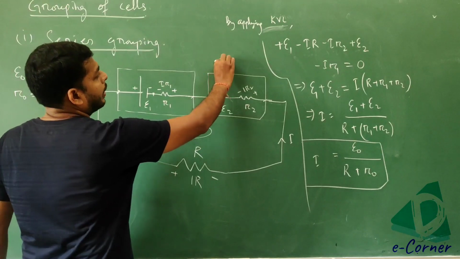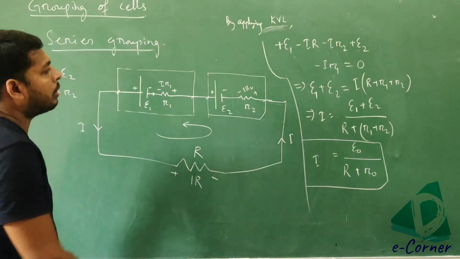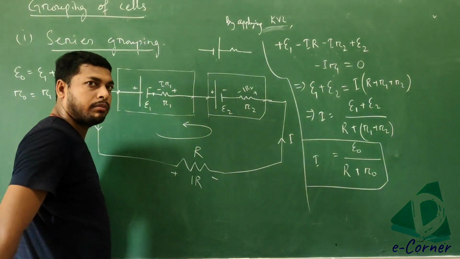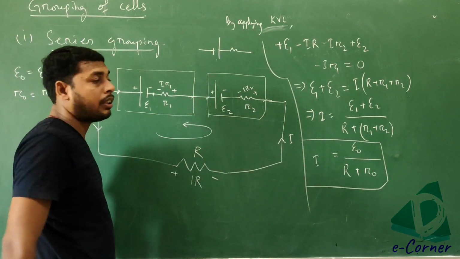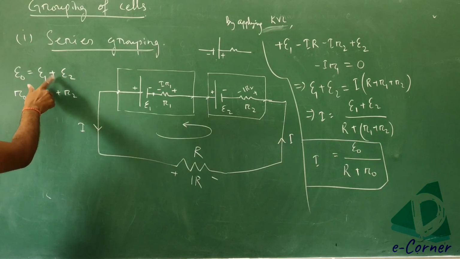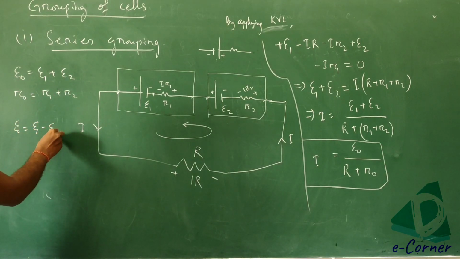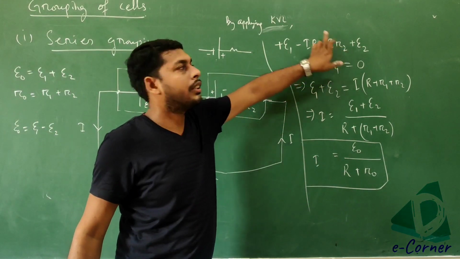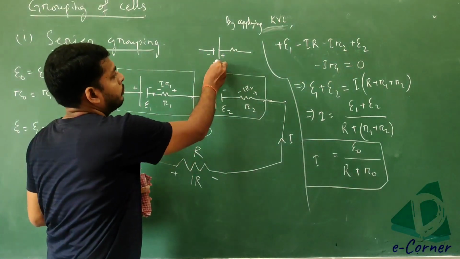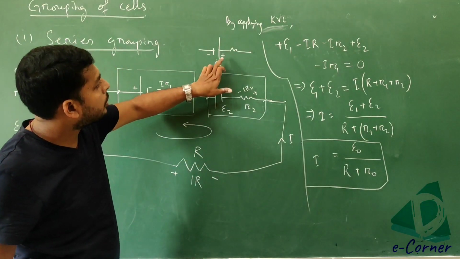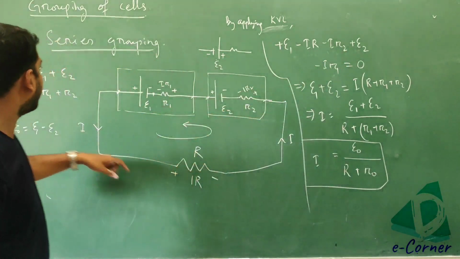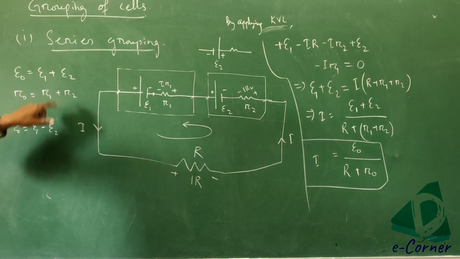How was the battery before? It was like this. Now if it becomes like this, what will happen? This terminal will become like this, like yes and no. Whenever I connect this battery in reverse order, this is negative, this is positive. At that time this one will act as minus, so E0 is equal to E1 minus E2. Why? Because in our KVL equation, this value E2 will be changed. Because the loop direction is coming this way, and this one is positive, this one negative, so it is decreasing. As it is decreasing, it will be negative. So if this becomes negative, our value also becomes negative. Got it?